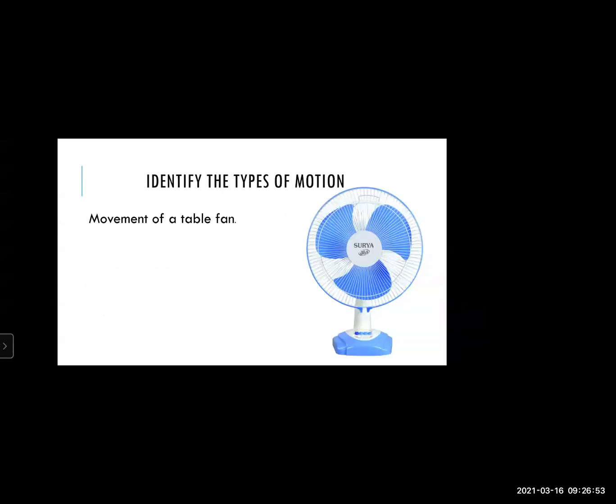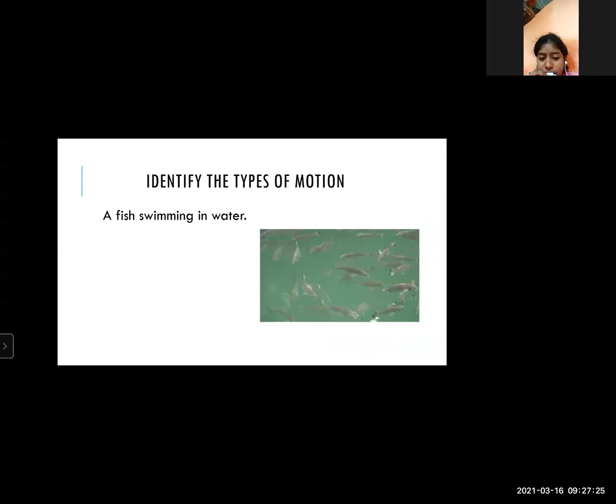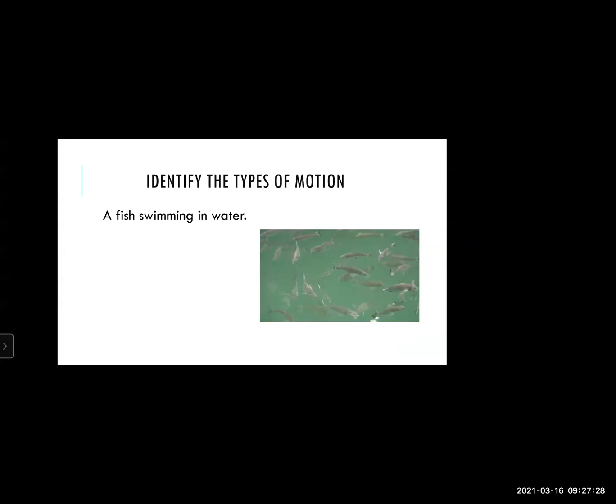Now, identify the types of motion over here. The movement of a table fan. Circular motion and periodic motion. It's a circular motion. We'll move to the next question. Identify the types of motion. You all can see the image of fish swimming in the water. Random motion. Very good. It's a random motion because their movement is not fixed. They move here and there.